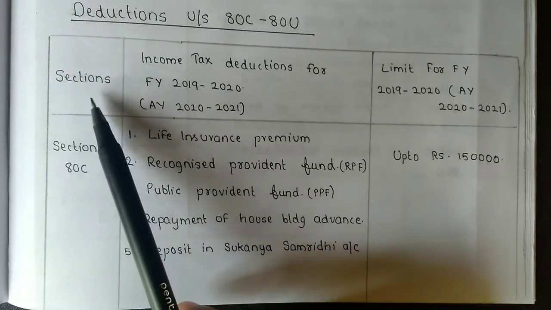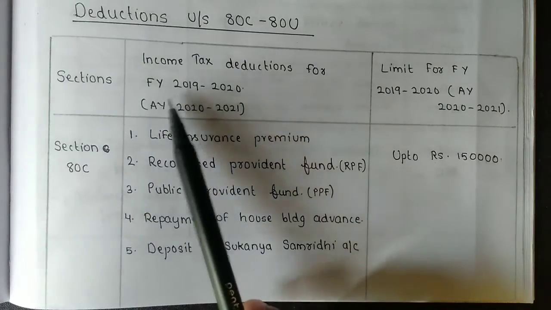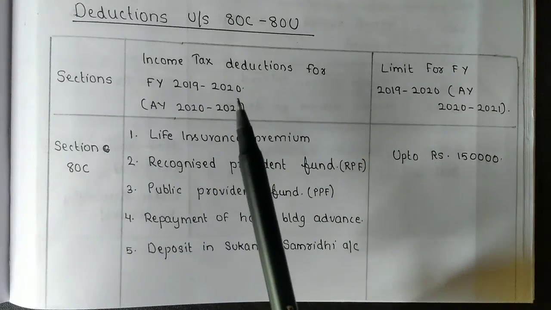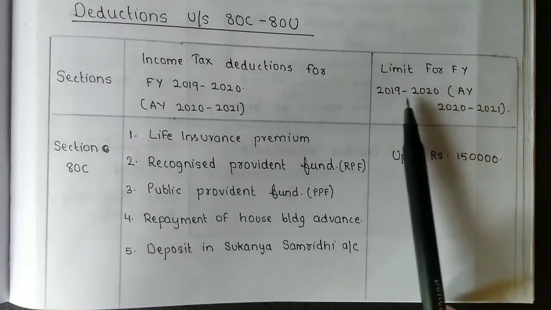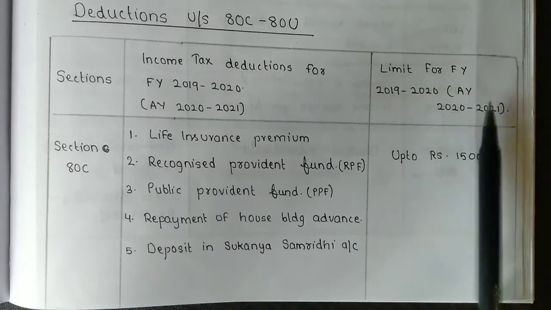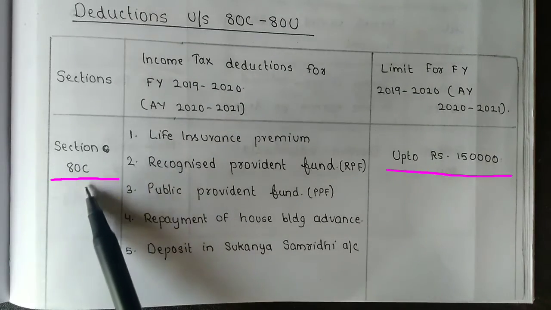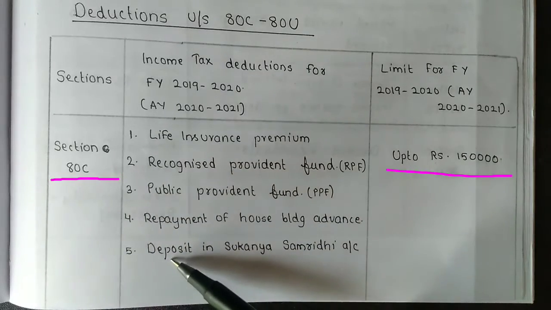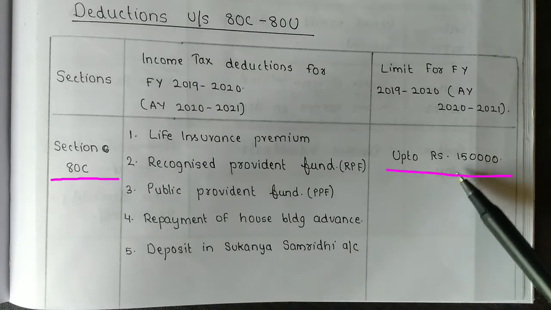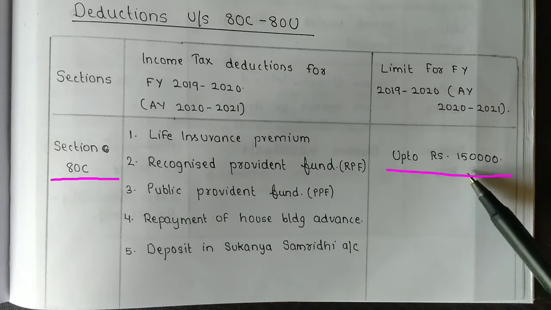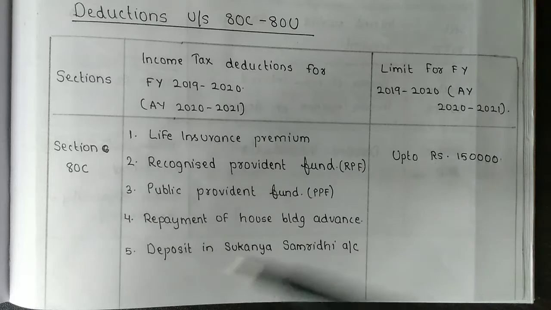Here I have written the income tax deductions for financial year 2019-2020. Financial year means previous year, that we have already discussed in another video. So here I have written the limit for financial year 2019-2020, which means assessment year 2020-21. In section 80C we are seeing 5 deductions. The exemption limit is rupees 1,50,000. The amount cannot go beyond 1,50,000. If it exceeds 1,50,000, we must take 1,50,000 to the outer column.